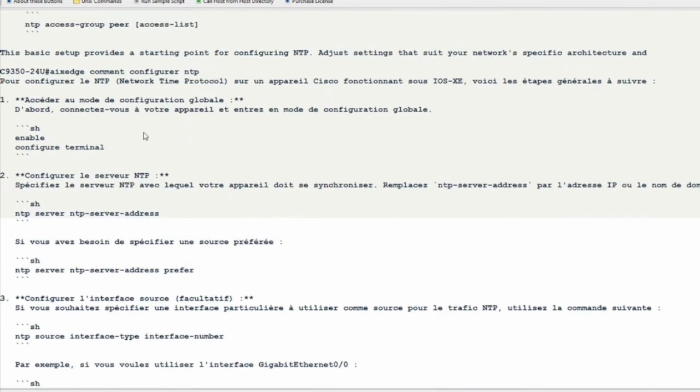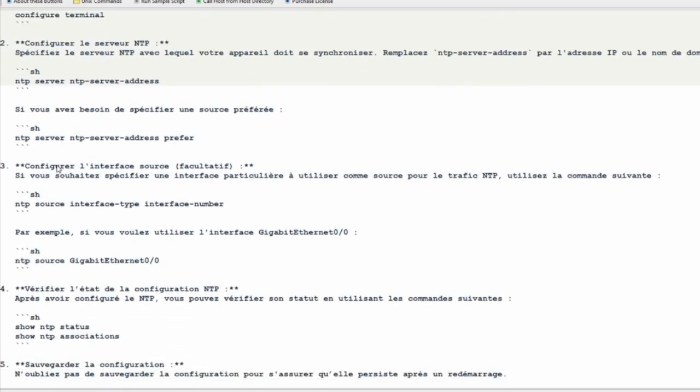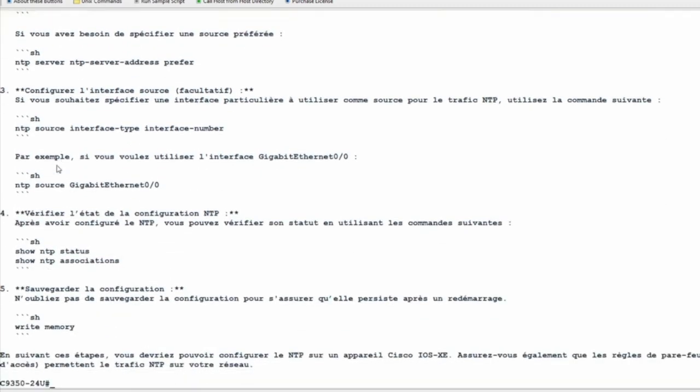So we asked how to configure NTP in French, and we got the same result. We got step-by-step instructions and what commands we should type in order to configure NTP. This is amazing from the fact that there's no longer a language barrier regarding how to configure Cisco devices. But let's go a step further.